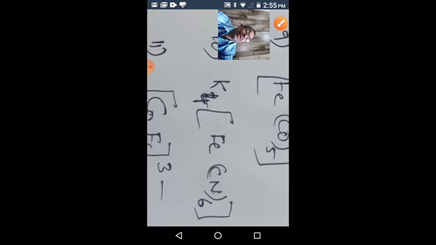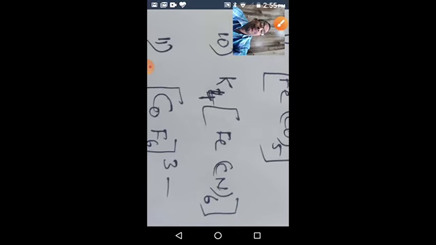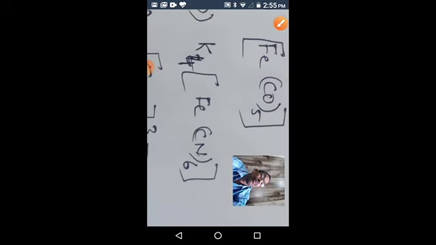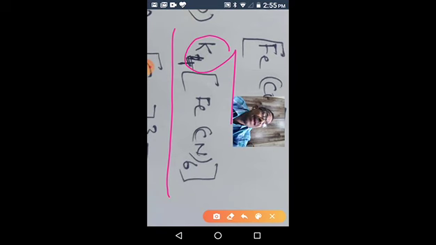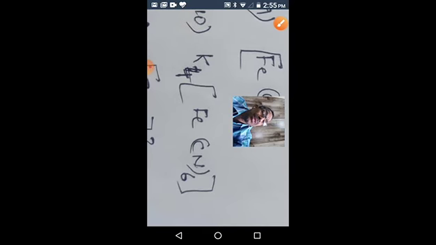Okay, I think you understood. The 10th one. You see this one. K, potassium, is a counter ion, a cation. That's why the complex is an anion. Potassium plus 1 times 4 is plus 4, so the total complex charge is minus 4. Cyanide is minus 1, therefore minus 6. To become minus 4, we have to add plus 2 to the minus 6. So the iron oxidation state is plus 2. Make a note.